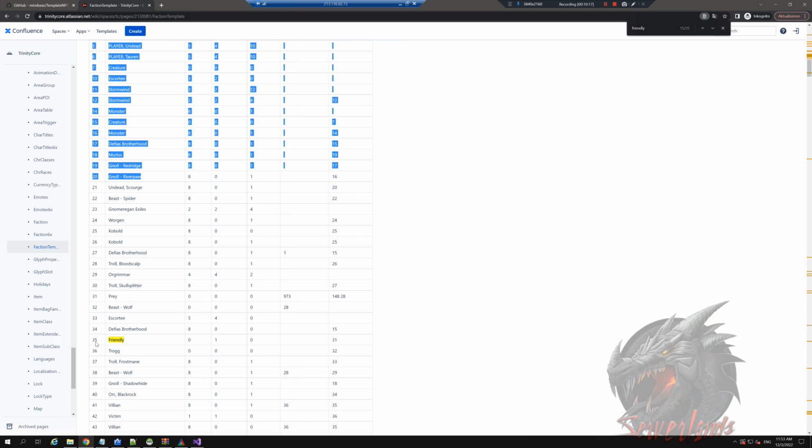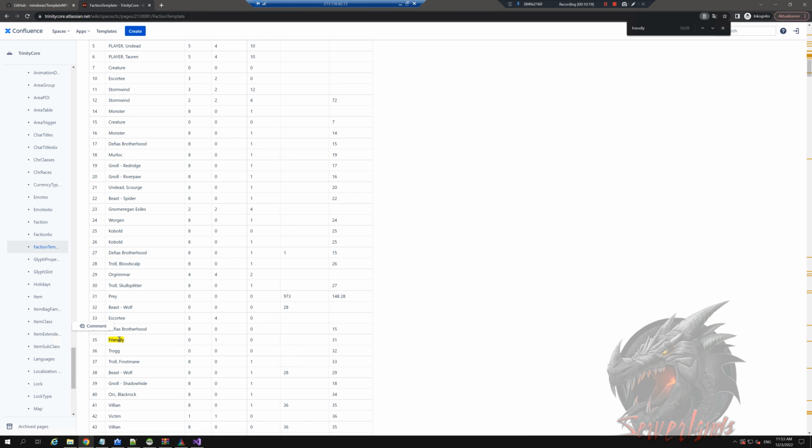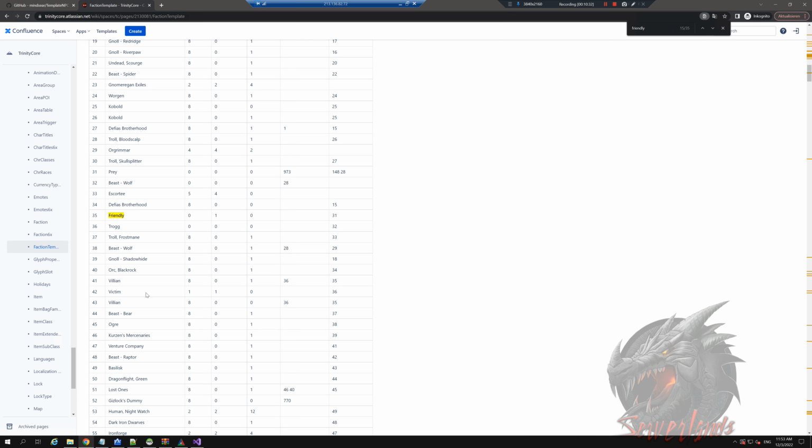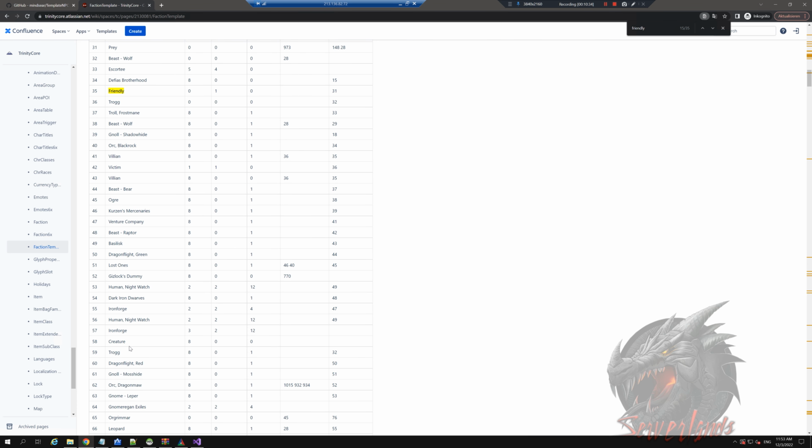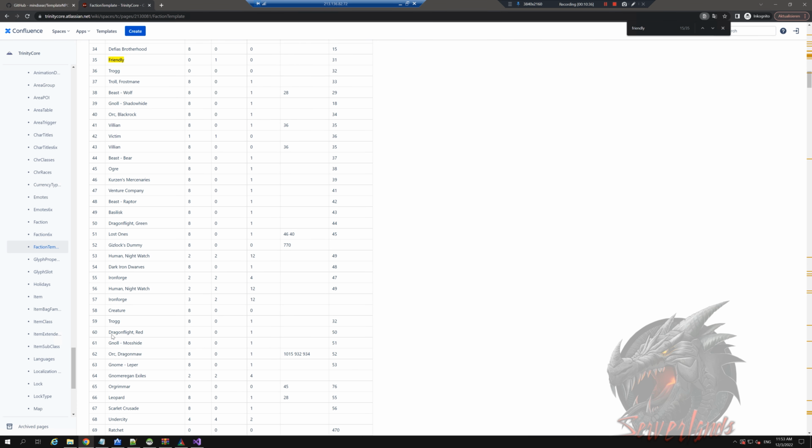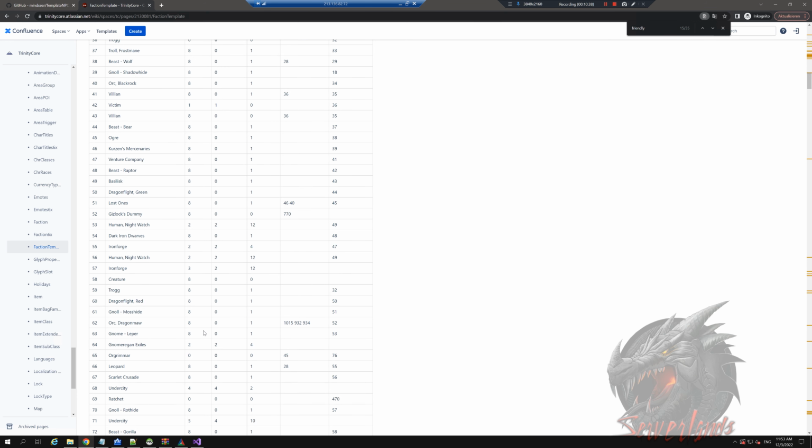Faction 35 is friendly to everyone. You can see all the other factions. Mainly for bosses, I use 14. This is a monster. It's aggressive towards everyone. And this is friendly for everyone. You can obviously see what here is friendly for Alliance and then friendly for the Horde, and it will attack the opposite faction.